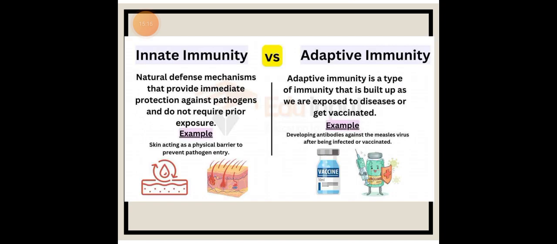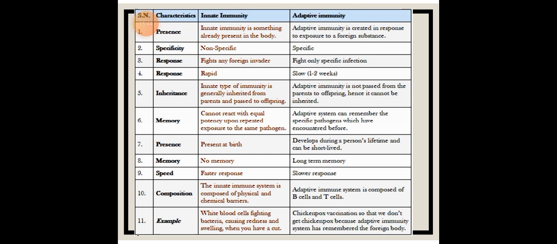Innate immunity is the natural defense mechanism that provides immediate protection against pathogens and does not require prior exposure. For example, skin acts as a physical barrier to prevent pathogen entry. Adaptive immunity is a type of immunity that is built up as we are exposed to disease or get vaccinated. For example, developing antibodies against the measles virus after being infected or vaccinated. Then here you can see the characteristics of innate immunity and adaptive immunity.